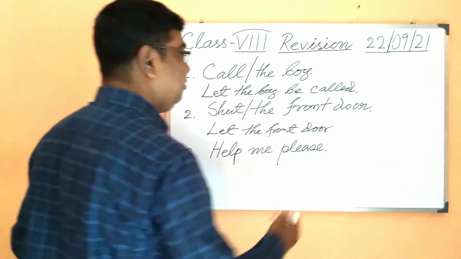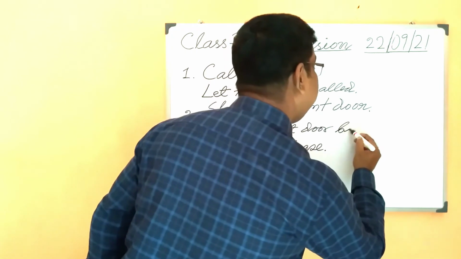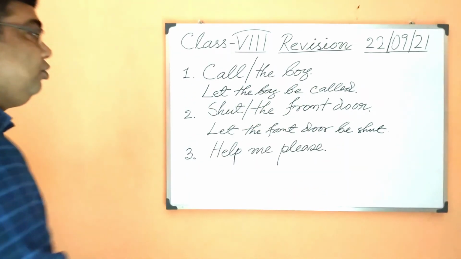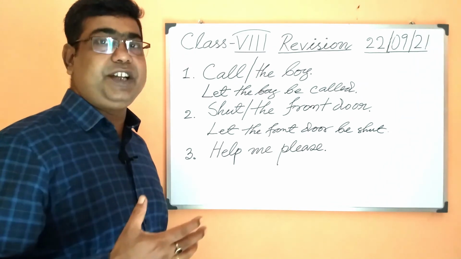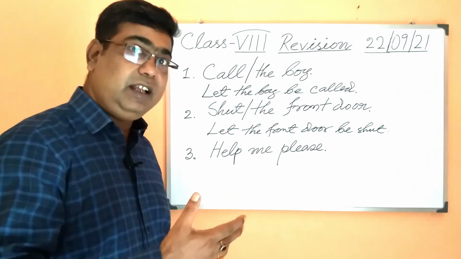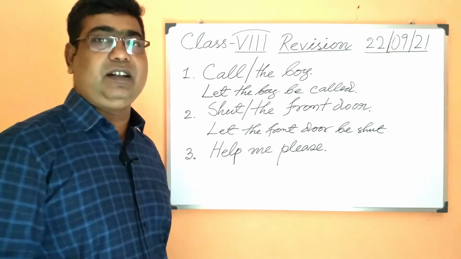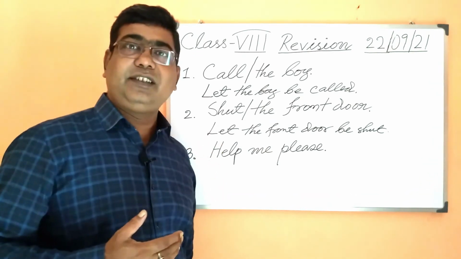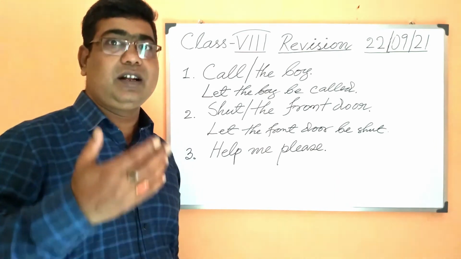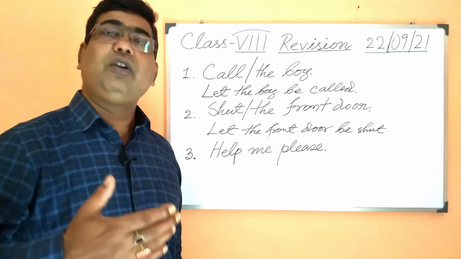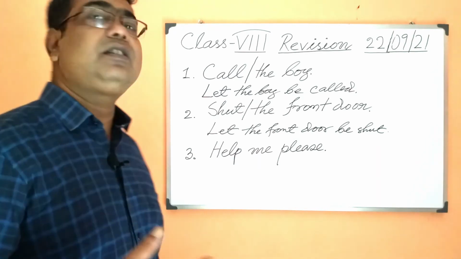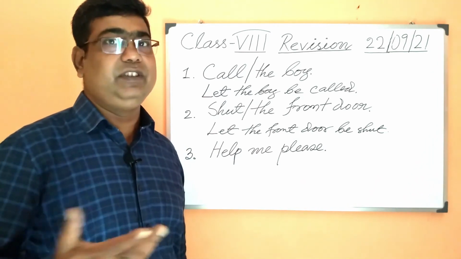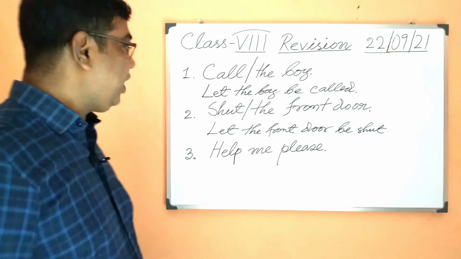So let the front door be shut, because the formula is let plus object plus be, and then will come the past participle form of the verb. Using this process or the other one, you are advised to or you are ordered to shut the front door. So you may follow any one of these two rules. Look at the third one.